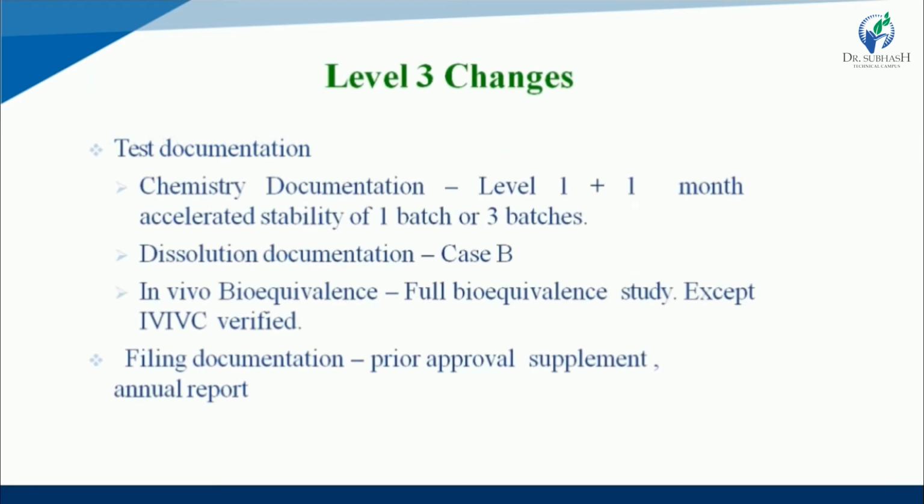In level 3 changes, test documentation. Second one is chemistry documentation. In chemistry documentation, level 1 plus 1 month accelerated stability of 1 batch or 3 batches. That means in chemistry documentation, level 1 plus 1 month accelerated stability studies are performed for 1 batch or for the 3 batches. And dissolution documentation, particularly for case B. So what is case B? In case B, low permeability and high solubility.